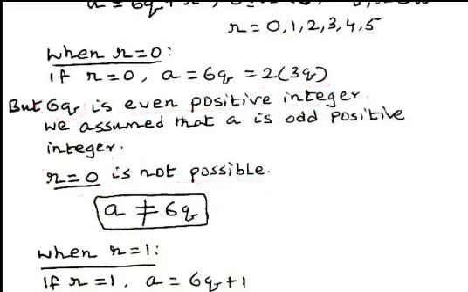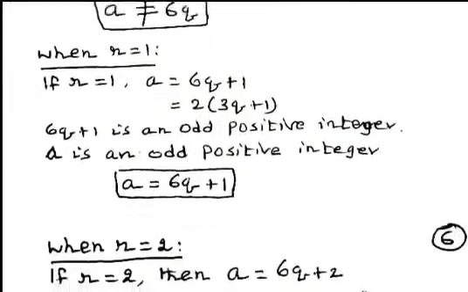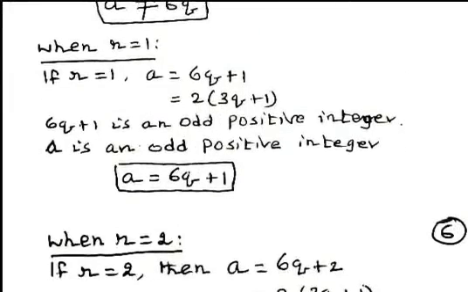Now we consider the case when r equal to 1. When remainder is 1, we can write a equal to 6q plus 1.